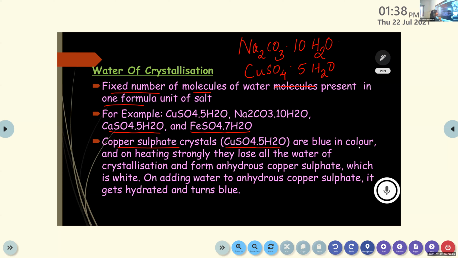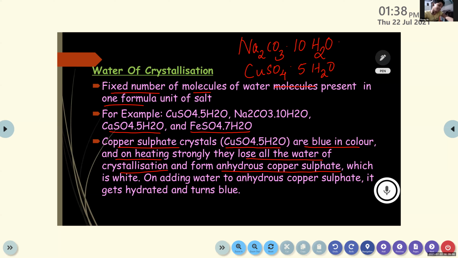Copper sulfate crystals are blue in color, and on heating strongly, they lose all the water of crystallization and form anhydrous copper sulfate. Anhydrous means absence of water. That's why it is converted to a white one. On adding water to anhydrous copper sulfate, it gets hydrated and turns blue. Clear?